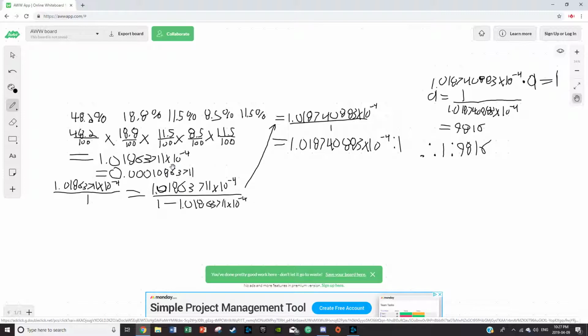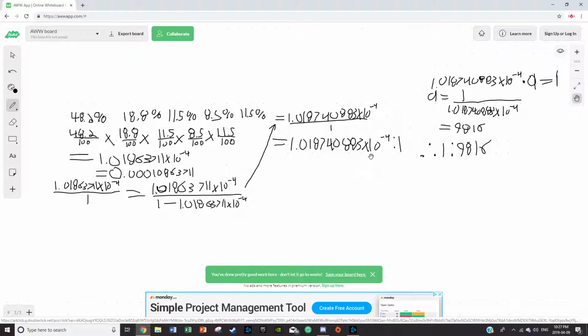So to help us find the odds, we rewrite this number as 1 point whatever over 1, which is equivalent to this. So now to find odds, the numerator is basically the top number, pretty obvious. And then in the denominator, our new denominator to find the odds is our old denominator minus our numerator, which is what we did here. This will give us a new fraction, which we can rewrite into the new form for odds here.